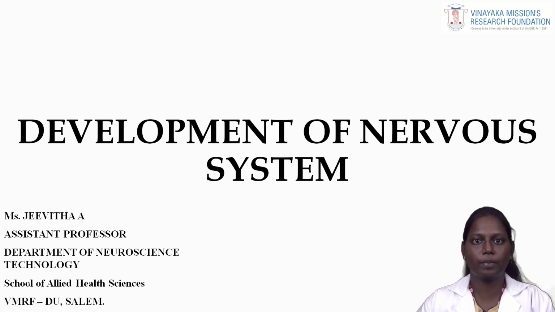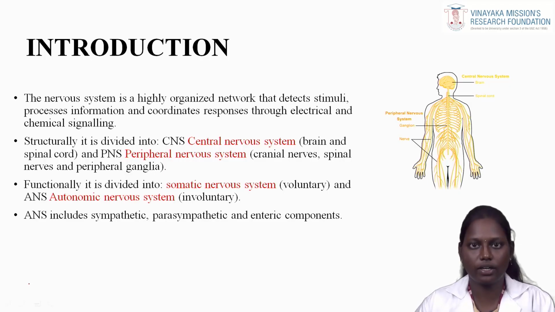Today we are going to have a topic, development of the nervous system. The nervous system is a highly organized network that detects stimuli, processes information and coordinates responses through electrical and chemical signaling. Structurally, it is divided into the central nervous system and the peripheral nervous system. The central nervous system comprises the brain and the spinal cord. The peripheral nervous system comprises cranial nerves, peripheral nerves and the peripheral ganglia.